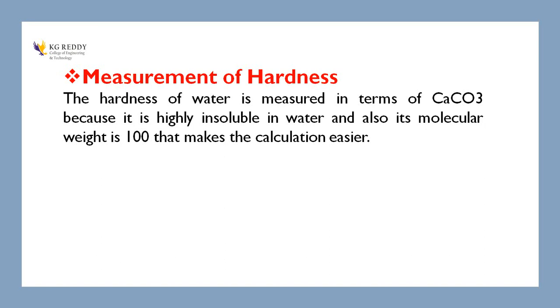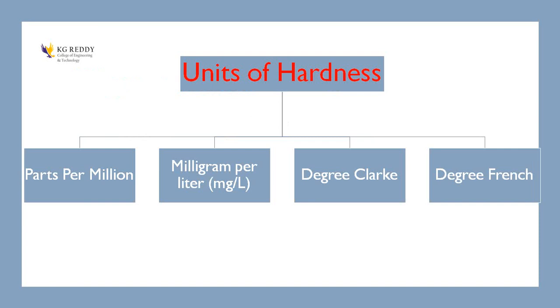Calcium carbonate equivalent is equal to given weight into 100 by molecular weight, that we are going to define. So when we are solving the problem, then we need to discuss this type of thing. So there are different types of units of hardness: parts per million, milligram per liter, degree Clark, and degree French.